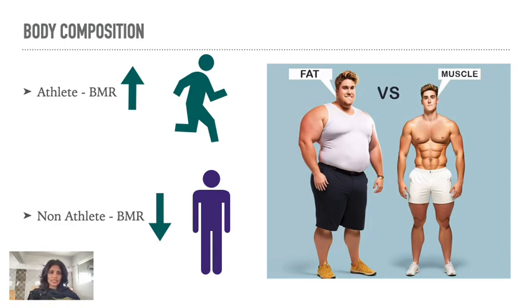So an athlete will have a higher BMR rate compared to a non-athlete. This difference is obvious and everyone knows about it. A person who has more muscle will burn more calories than a person who has more fat percentage. So this is one of the factors that influences your BMR. An athlete with well built muscle and little body fat has a higher BMR than a non-athlete with more body fat.